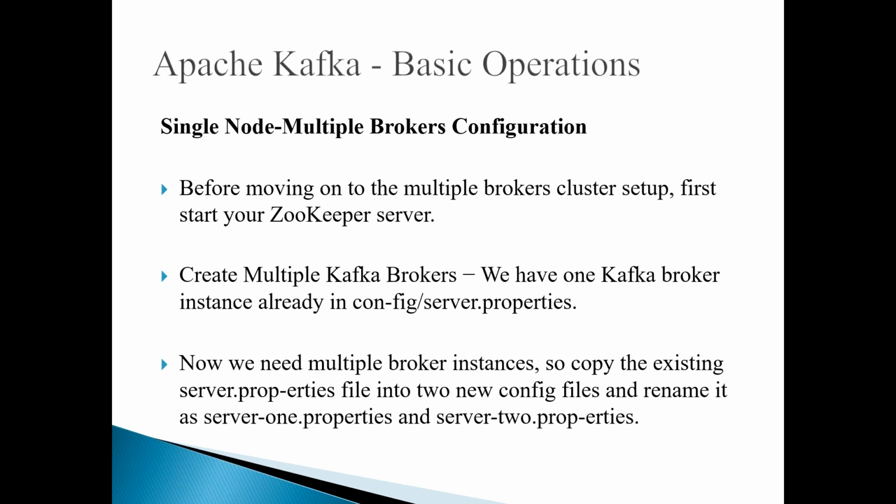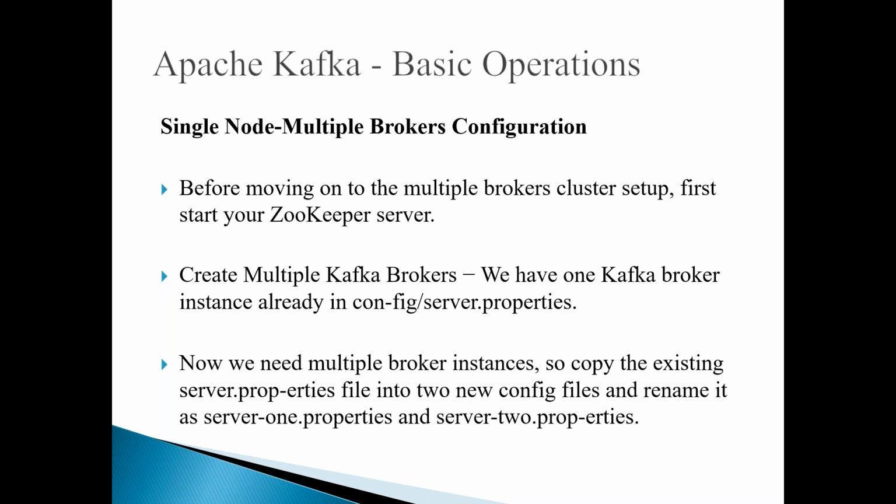multiple Kafka brokers. So how do we create it? Because we already have one Kafka broker, one instance is there. That instance is using the server.properties file in the config folder. Now if we need multiple broker instances, we need multiple property files, because each broker instance will have its own properties.